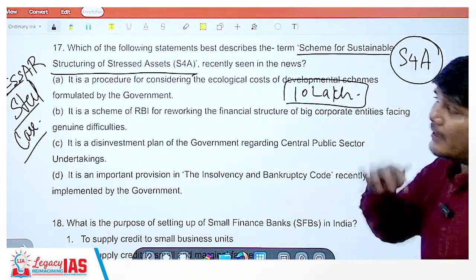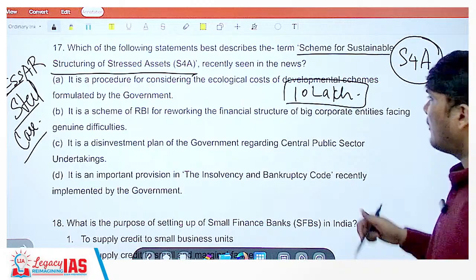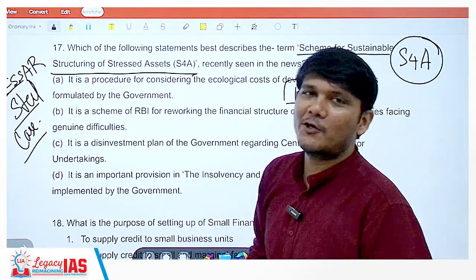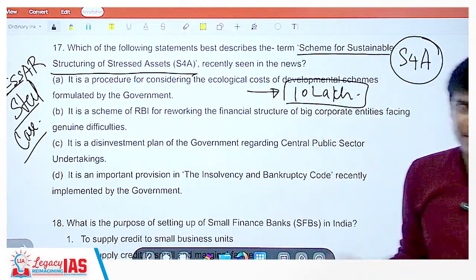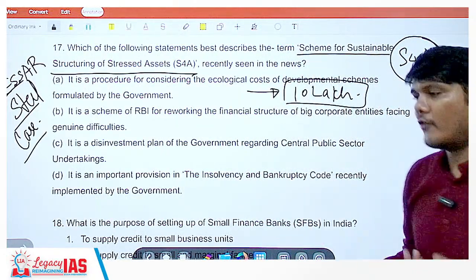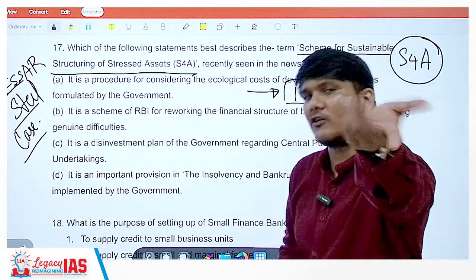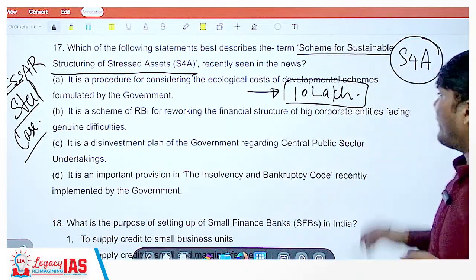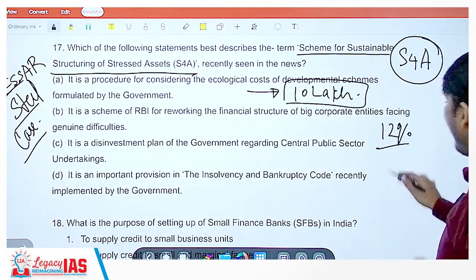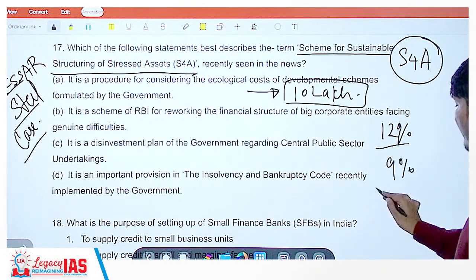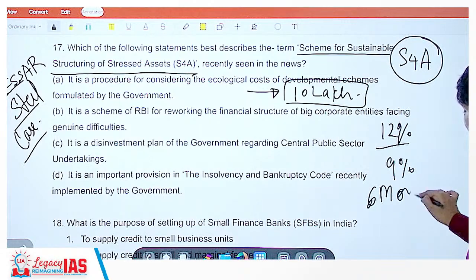So the government now says, boss, do one thing. Tumse na ho paega. You won't be able to do it. So whatever your asset is, based on that, let's restructure. Can we restructure your loan? For example, if it was at 12%, can we make it at 9%? Can we give you a 6-month moratorium period?